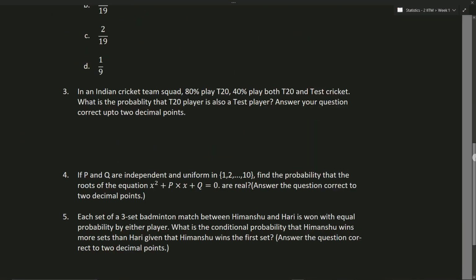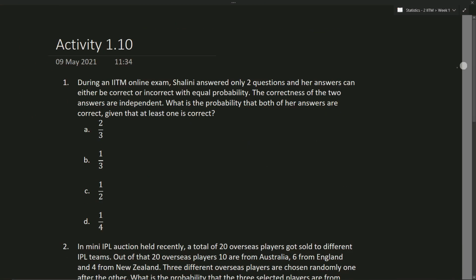Moving on to activity 1.10: during an IITM online exam, Shalini answered only 2 questions and her answers can either be correct or incorrect with equal probabilities. So this is very important, equal probabilities. The correctness of the 2 answers is independent. What is the probability that both of her answers are correct, given that at least one answer is correct?